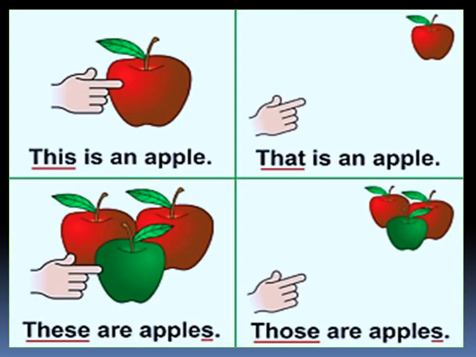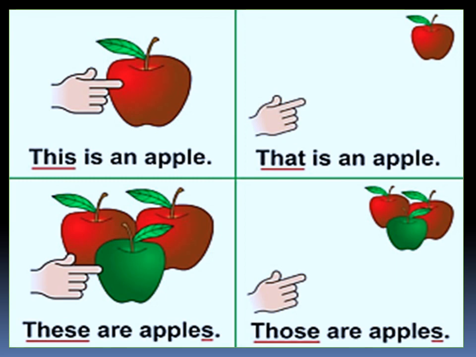Now this example will make the demonstrative pronouns very clear to you. Look at the pictures. In the first picture, the apple is very close to the person and it's single. Only one apple is there. So, when it's near, we use the demonstrative pronoun this. When it's singular in number and it's near to you, the demonstrative pronoun used is this. So, the sentence will be, this is an apple.